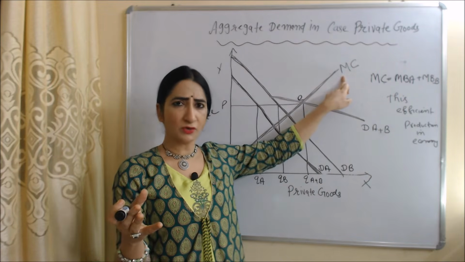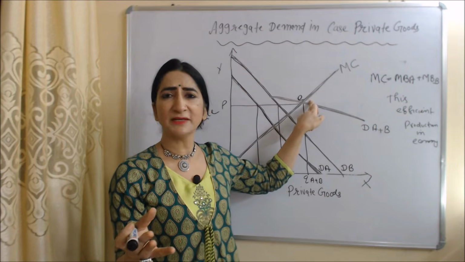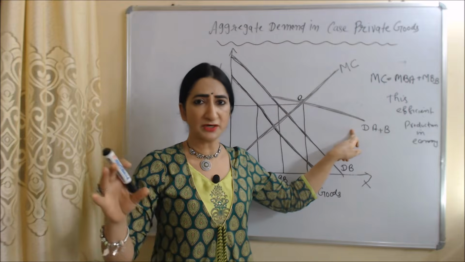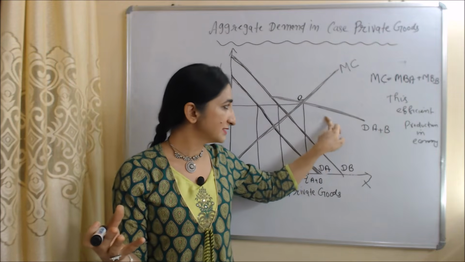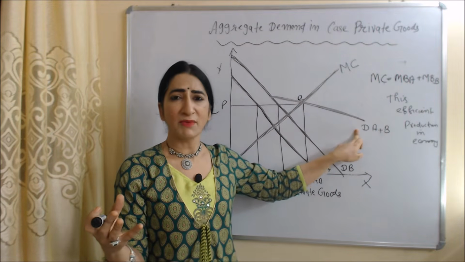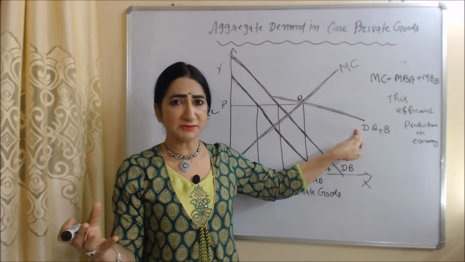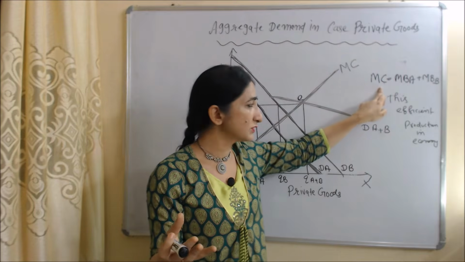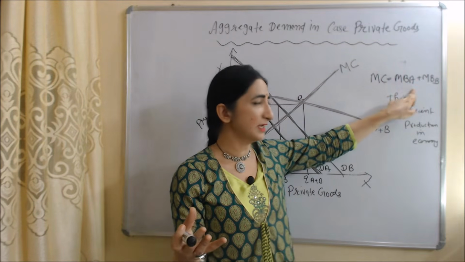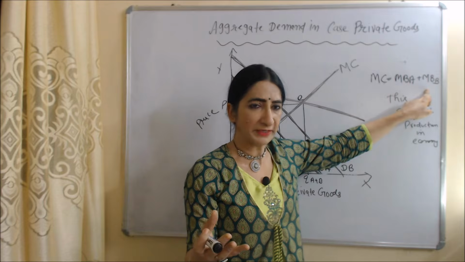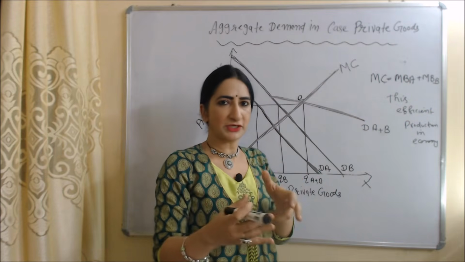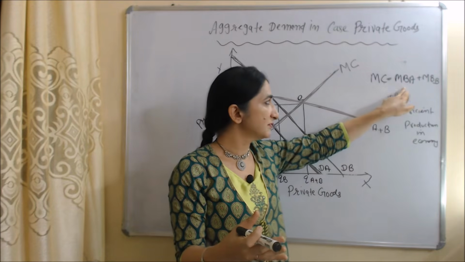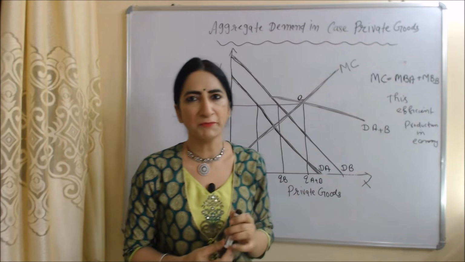MC is marginal cost. E is our equilibrium point. As we know, the demand curve is equal to marginal benefit. So we can say that this demand curve represents the marginal benefit of A as well as the marginal benefit of B. At this point E, you can see marginal cost is equal to the marginal benefit of A plus the marginal benefit of B. This is called efficient production in the economy, because at this point, marginal cost is equal to the marginal benefit of A plus the marginal benefit of B.